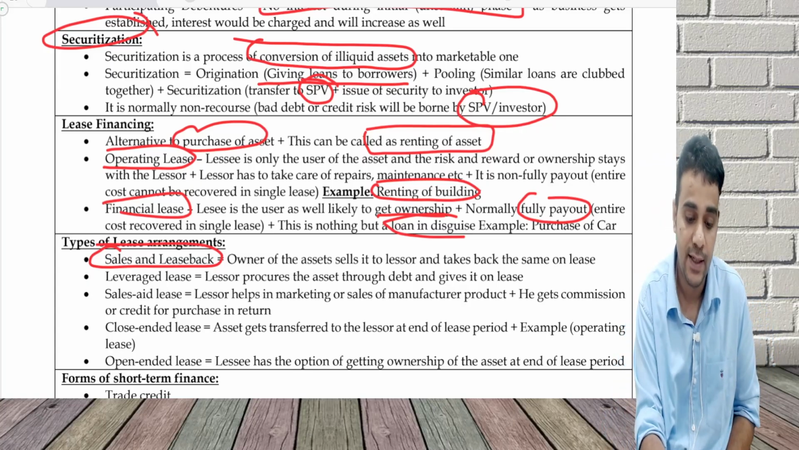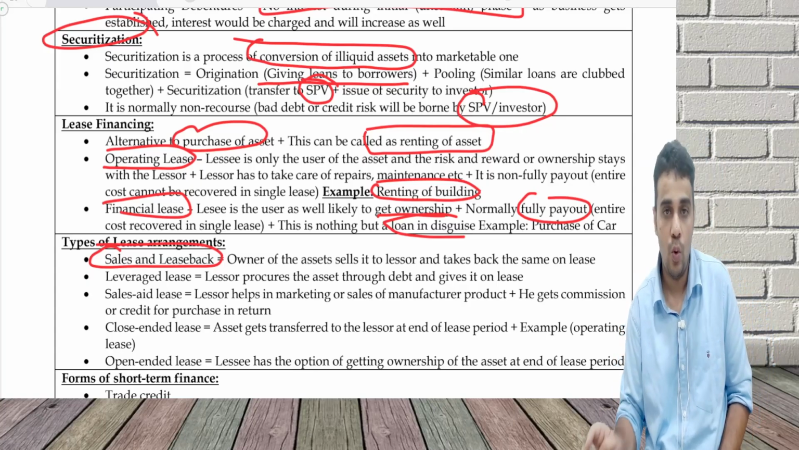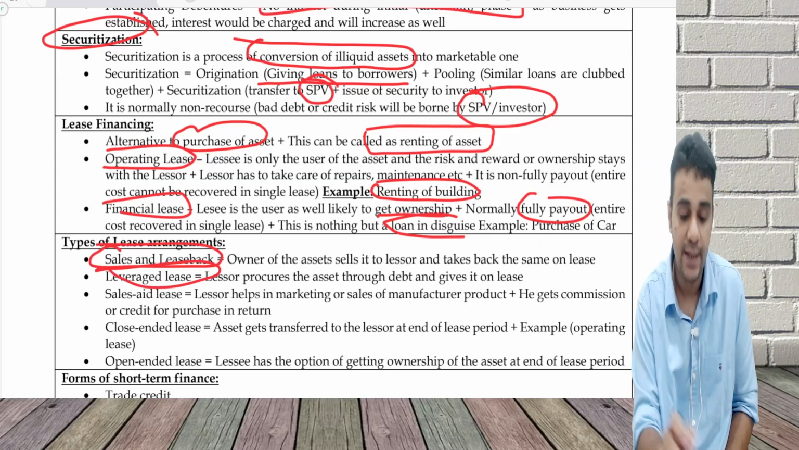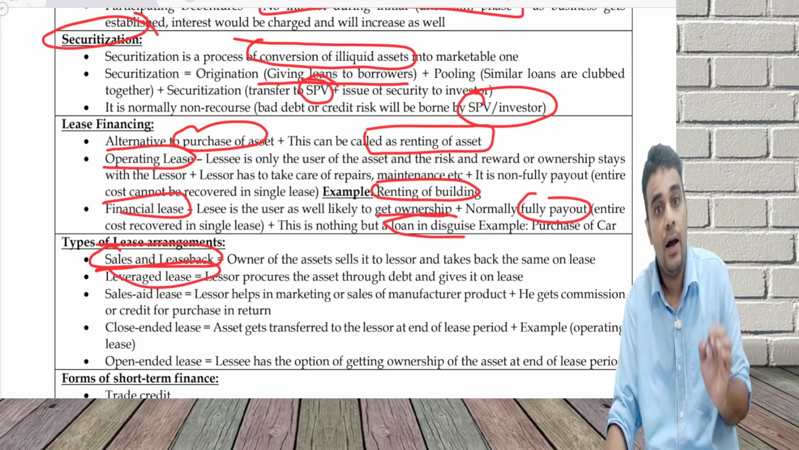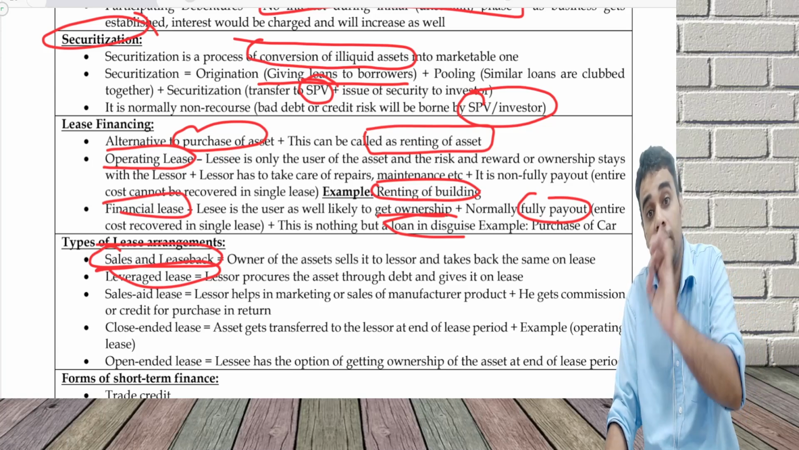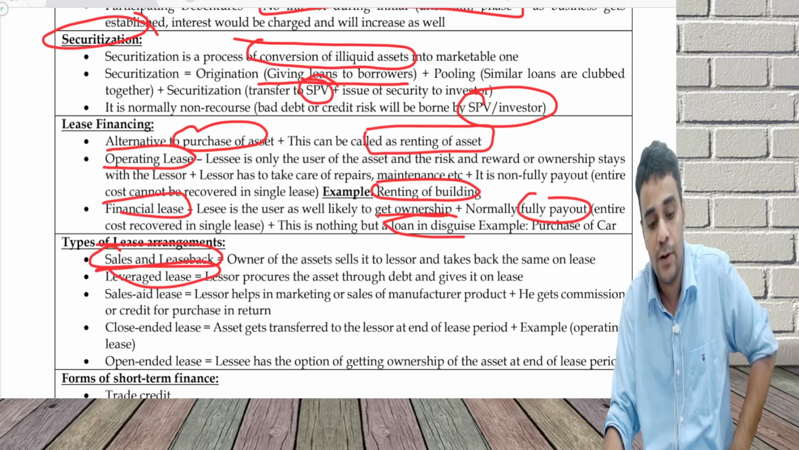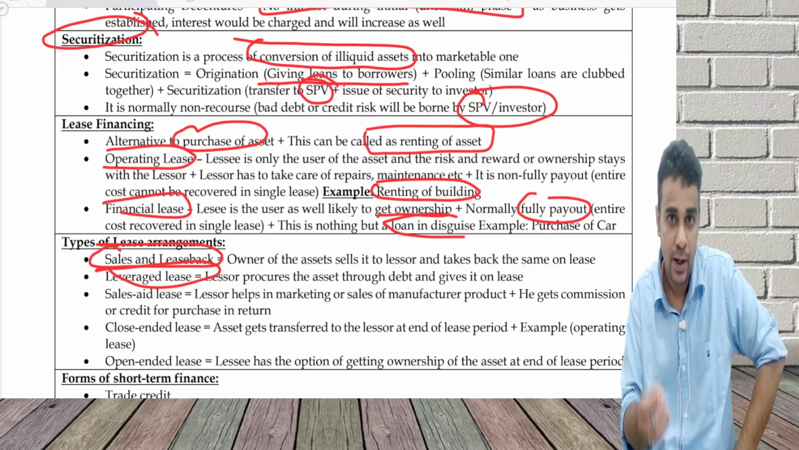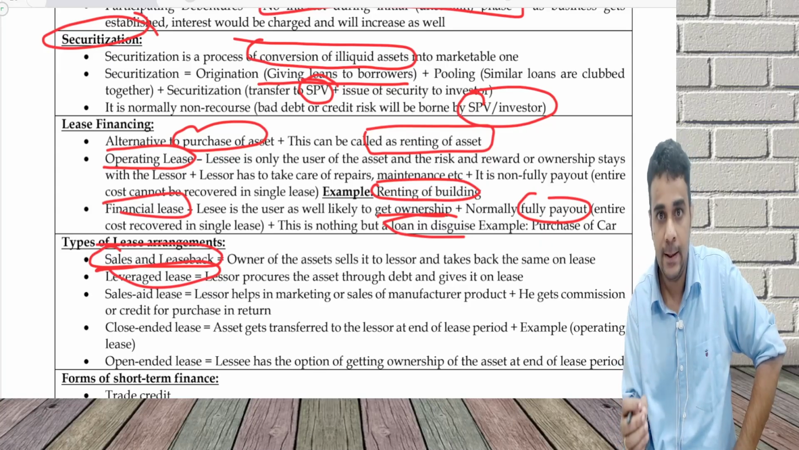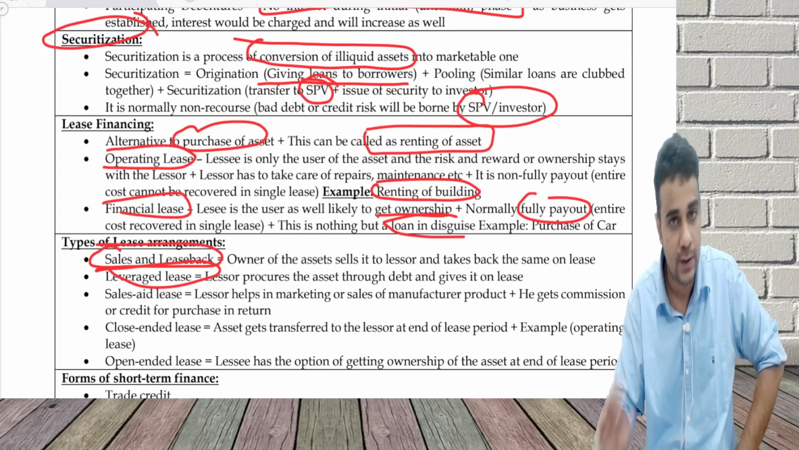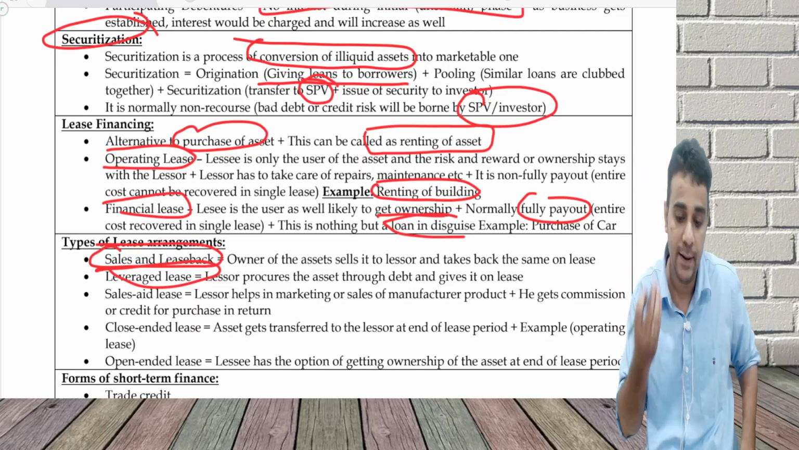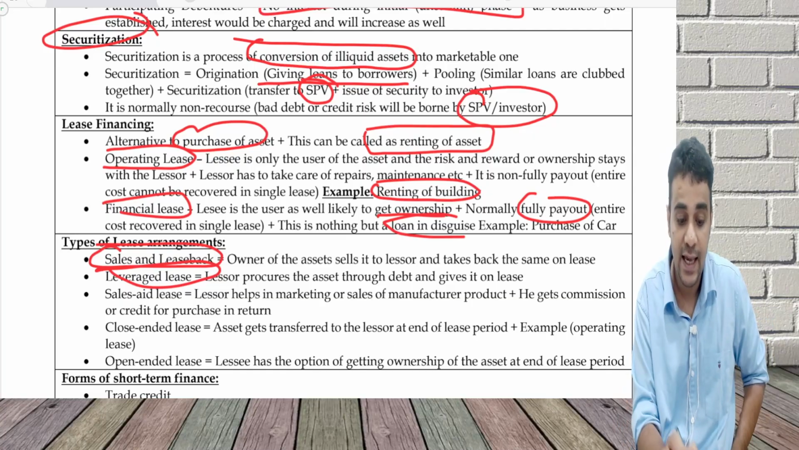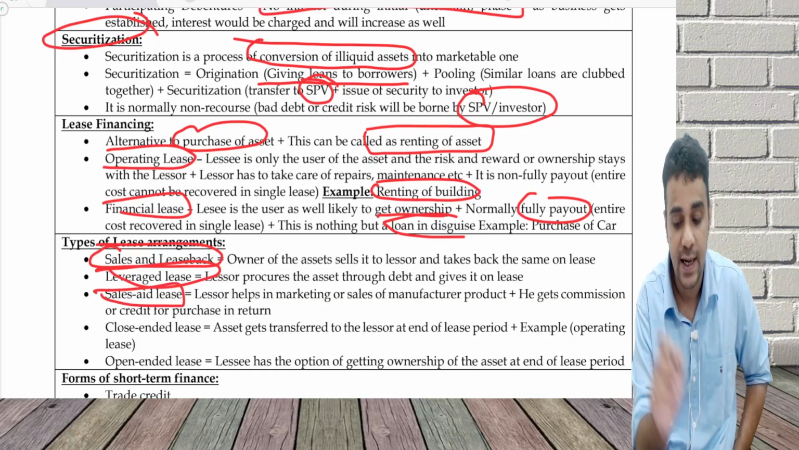Leverage lease. What is a leverage lease? The owner buys the asset by taking debt. How will I repay the debt? With the help of the lease payments. So I buy an asset through debt and then lease this asset to someone else, get regular income from that asset, and repay the interest on the debt. Sales aid lease. What is a sales aid lease?